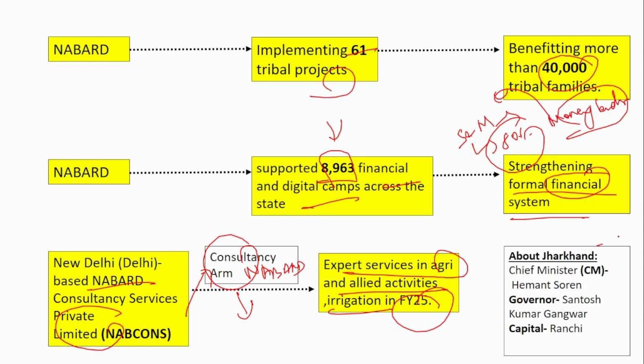And if you see about Jharkhand, the CM is Hemant Soren, Governor is Santosh Kumar Gangwar, and capital is Ranchi.